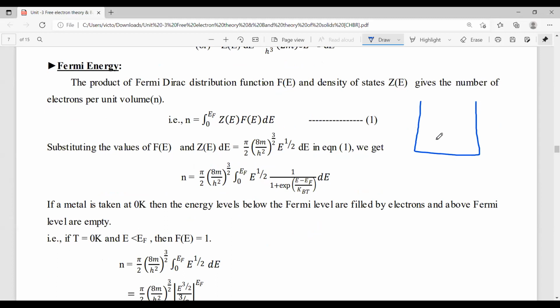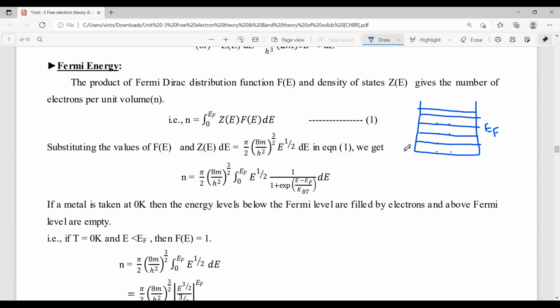For example, here we have energy levels. Let us take this as the Fermi level. That means up to here it is completely filled with electrons, and above the Fermi level the energy levels are empty. So equation 1 is the expression for the number of electrons per unit volume.